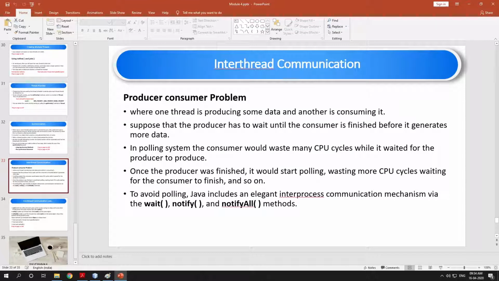To understand inter-thread communication, we will take the producer consumer problem. What is this producer consumer problem? Here, a producer produces data and a consumer consumes the data. What actually the problem is, we will see through an example.